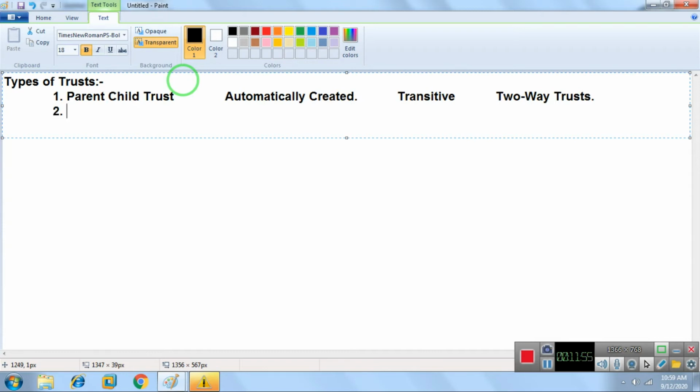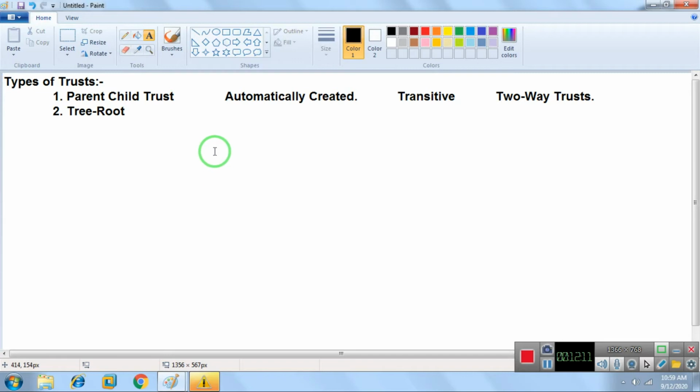Now next we talk about tree root trust. Tree root trust is also created automatically, but it is created between the root tree and the tree which you created. Imagine like this, we have different trees.